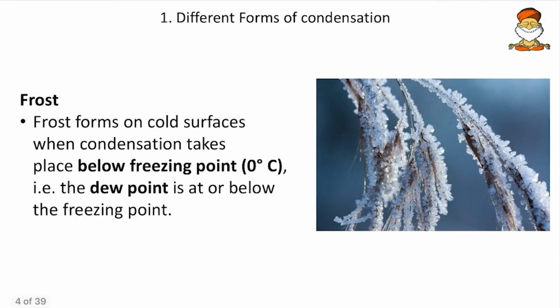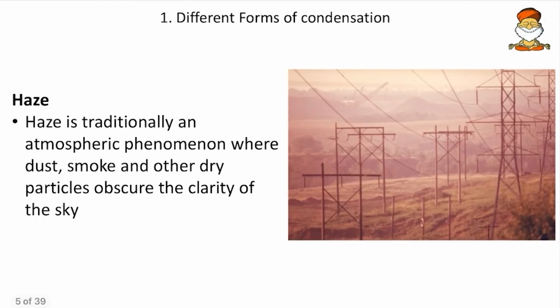Then come to the next, the frost. Here the same condensation happens on the surface, but the surface is below the freezing point. Only that is the difference. Whenever the surface is below freezing point, instead of forming dew, it forms crystals of ice, and that is the frost. And then come to the next, the haze.